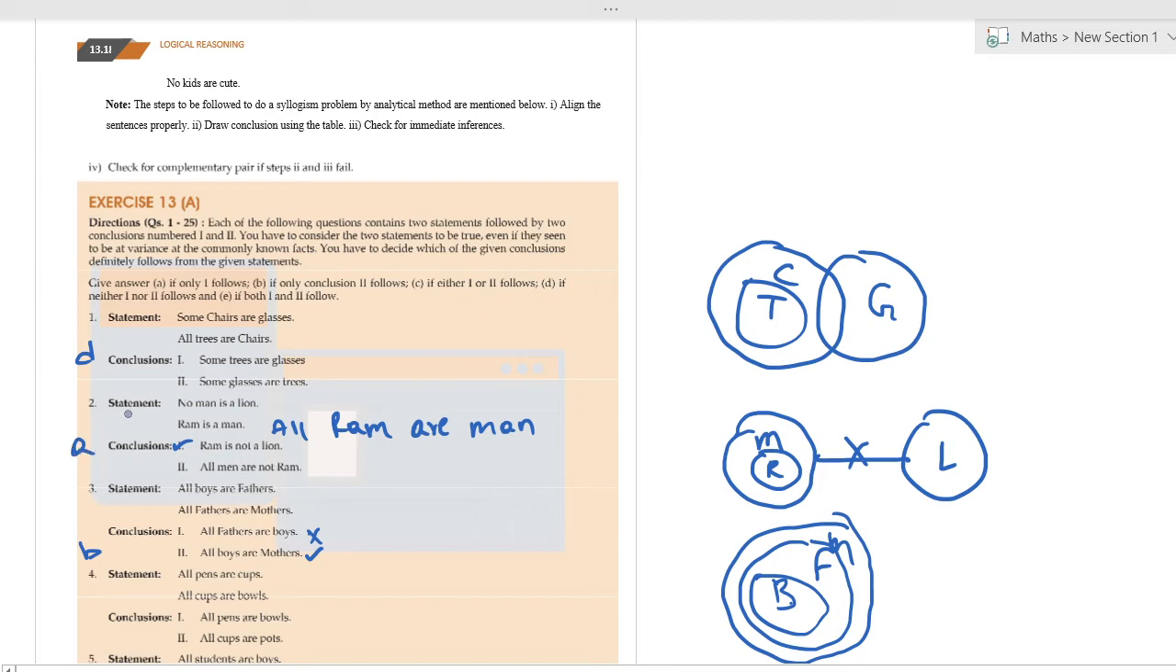Here it is A. I hope you are getting it.